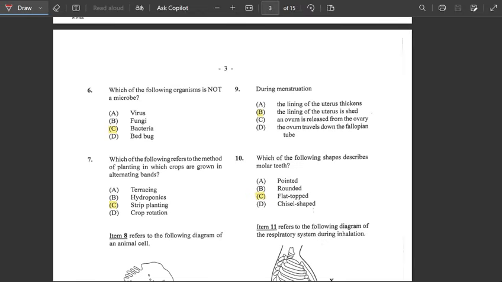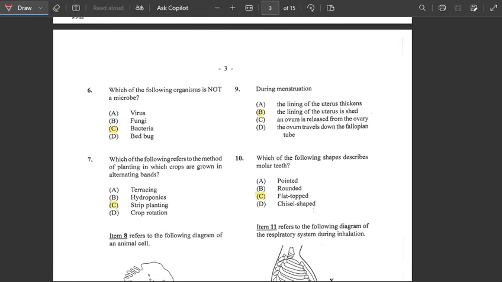So we are talking about terracing, crop rotation. So the answer would be C, strip planting. And strip planting is done on a similar basis, different from hydroponics, but with very careful planting to ensure the plants are growing safely in alternating bands.